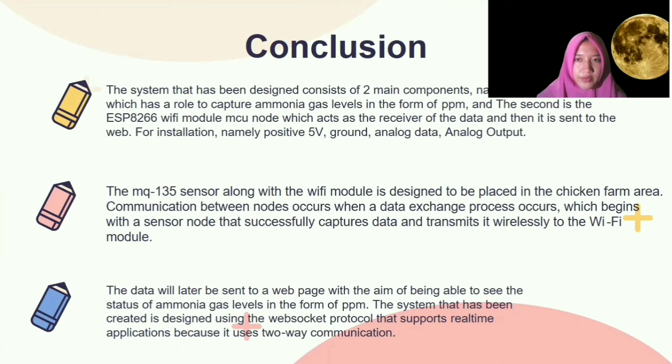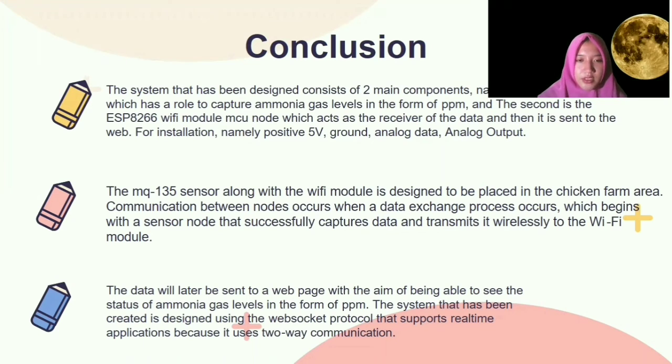The MQ135 sensor along with the Wi-Fi module is designed to be placed in 2 chicken farm areas. First, a chicken farm area with a lot of dirt. Second, a chicken farm area with less dirt. The communication between nodes occurs when a data exchange process begins with a sensor that successfully captures data and transmits it wirelessly to the ESP Wi-Fi module. The data is then sent to a web page so we can see the status of the ammonia gas level in ppm.